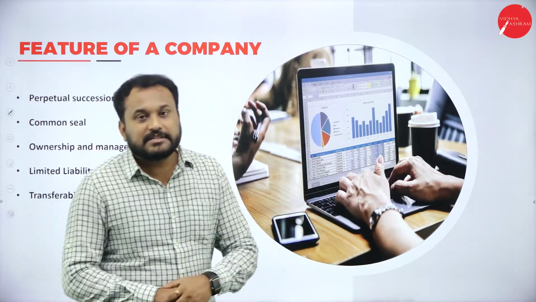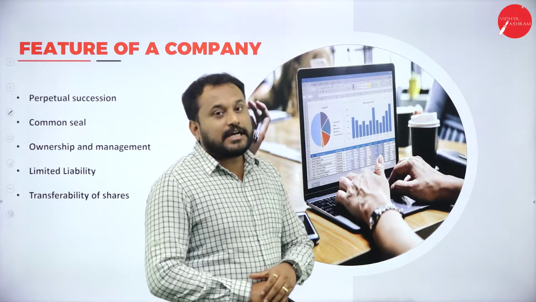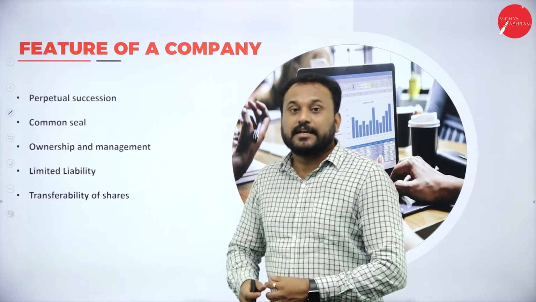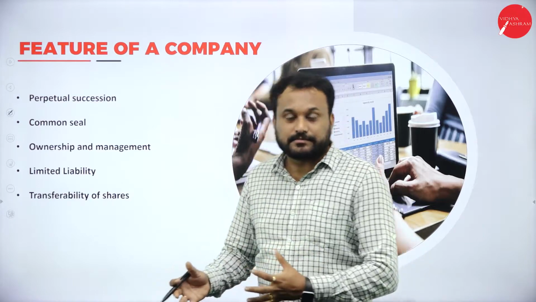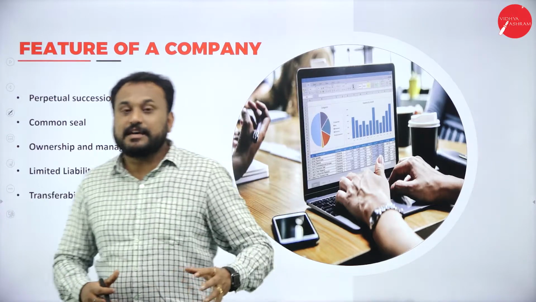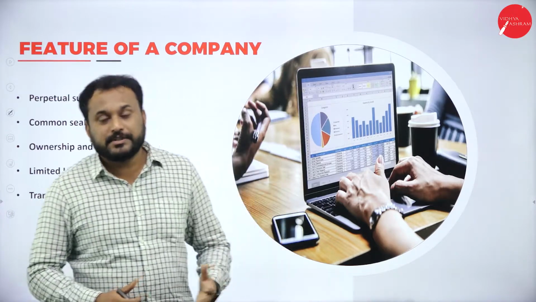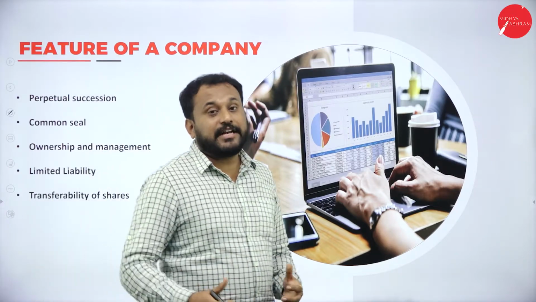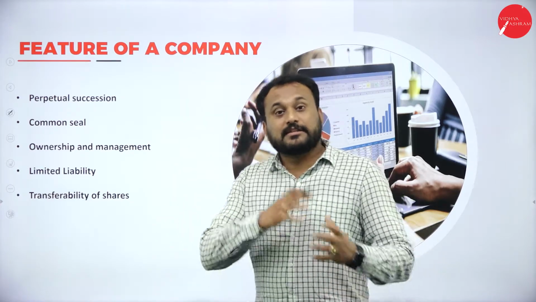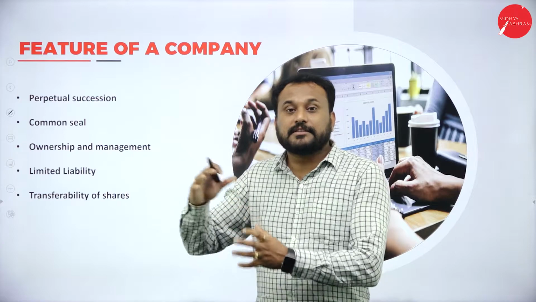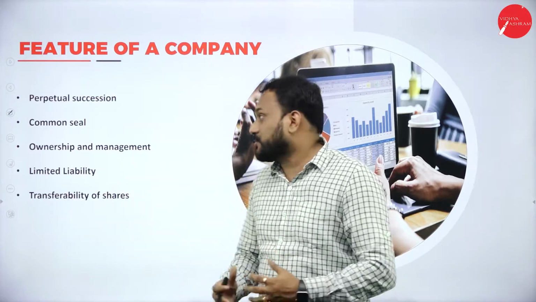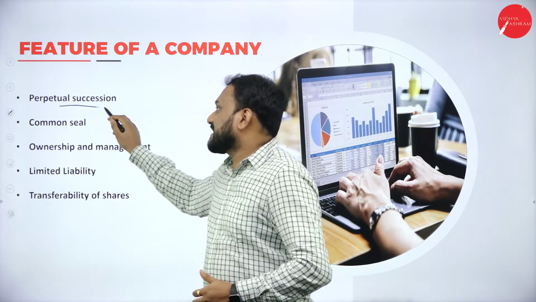I'll give you examples like the Tata Group. When Tata was started, JRD Tata started it, and even now the Tata Group is there. If you compare the share price of Tata, which was somewhere around 3 rupees, 4 rupees, right now it is 171 rupees. JRD Tata is no more. Ratan Tata is here. After Ratan Tata, somebody else will be there, but still the Tata Group will be there. That is what is called perpetual succession.